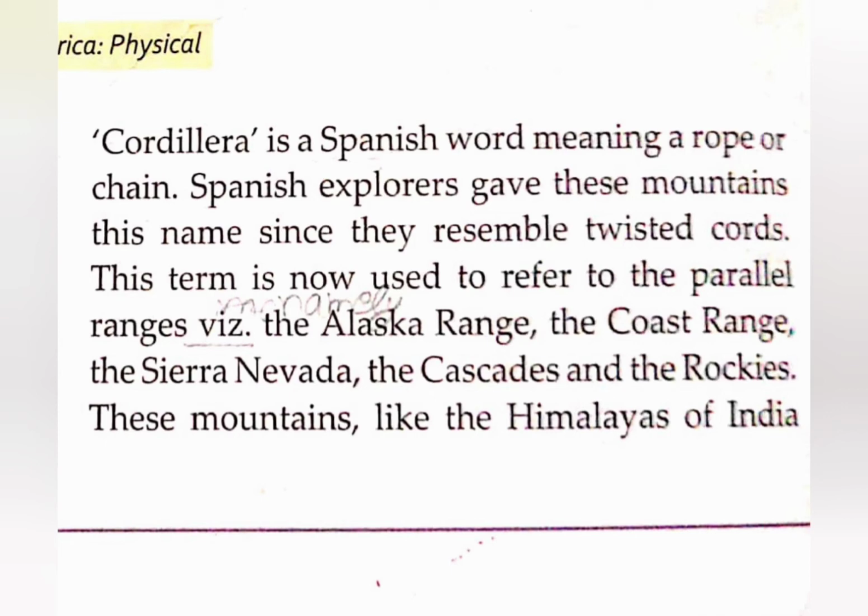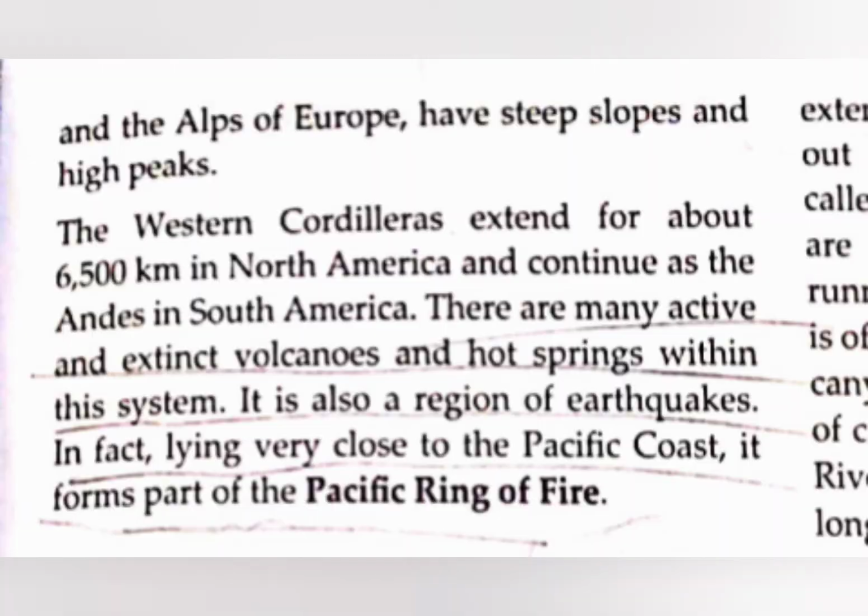There are many parallel ranges in this area, like the Alaska Range, Coast Range, and Sierra Nevada. The Cordilleras extend almost 6,500 kilometers in North America, and they also continue in South America, where they are known as the Andes. This region has active volcanoes, some extinct volcanoes, and a few hot springs. It is also a region of earthquakes. In fact, it lies very close to the Pacific Ring of Fire, which has the maximum number of volcanoes.